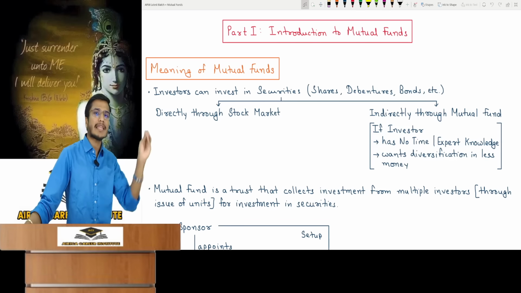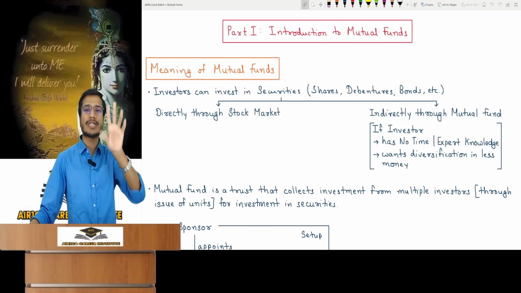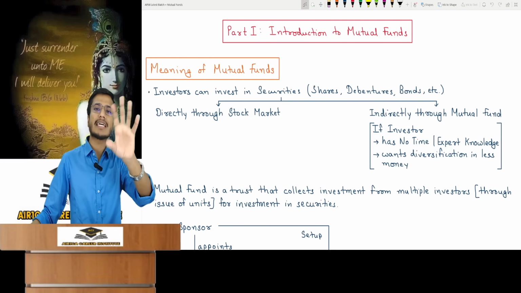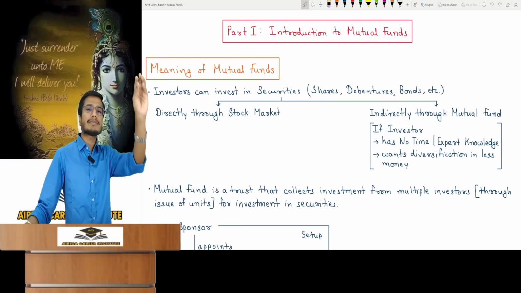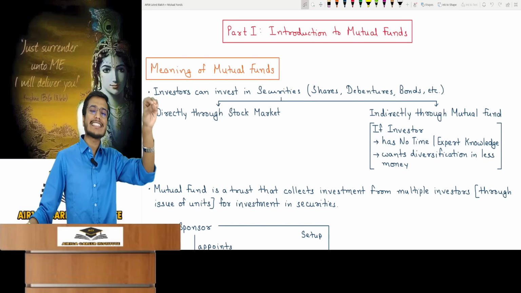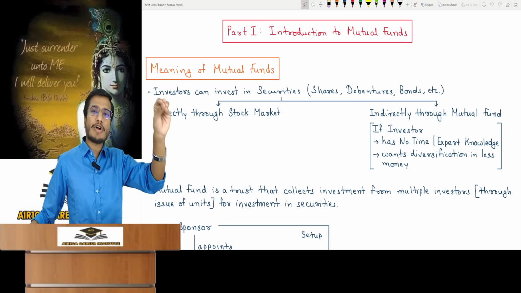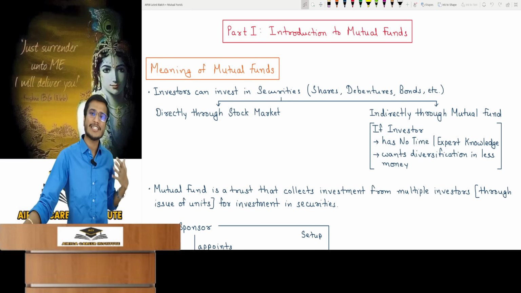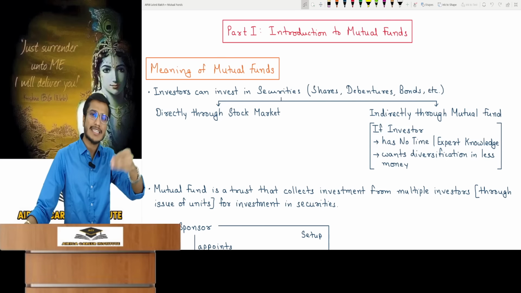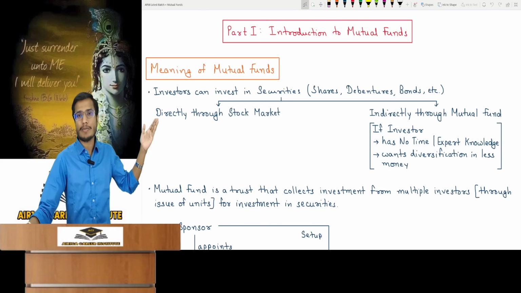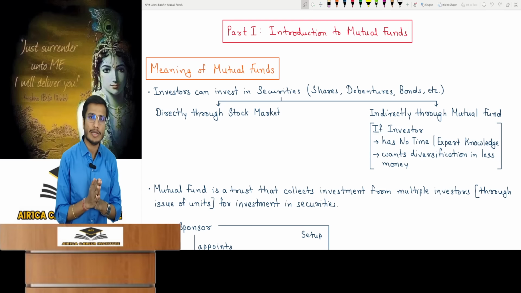So when an investor wants to put money in securities, they have two paths. When you invest in securities, remember that if I use the word share, I'm referring to securities. So when you want to invest money in shares and such, then you have two ways. Either I can go directly to the stock market, and in the stock market, I can purchase the shares of whichever company that I want, and I will get the shares. This is one way to invest. We have studied this well in the security chapter. So I can directly go to the stock market and invest in any security.